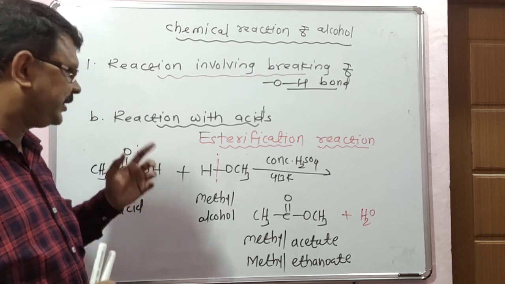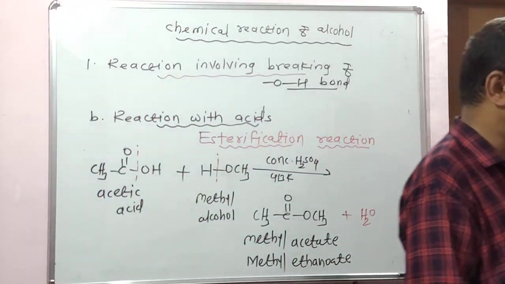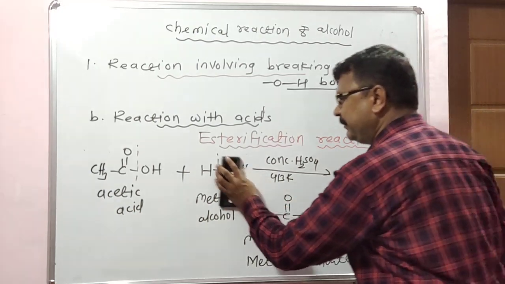Correct? Look here, the next reaction, with ethyl alcohol.